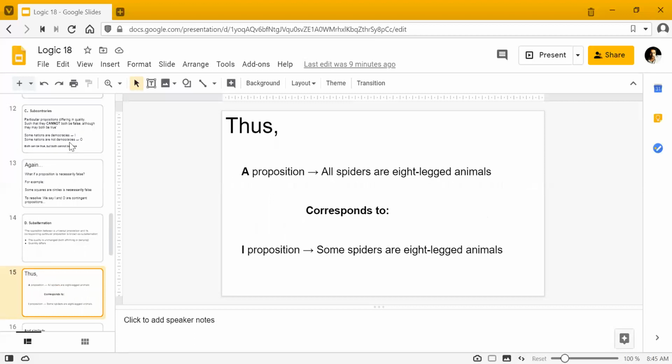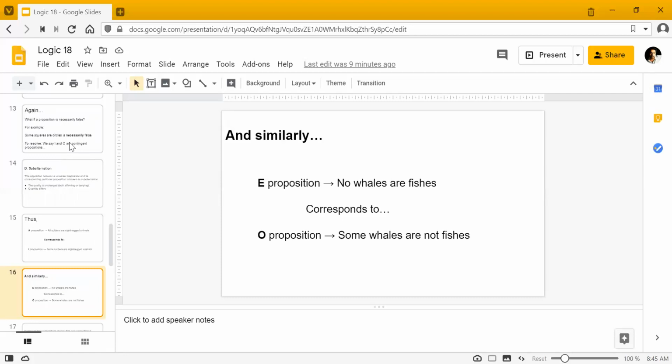So if you look at the A proposition, let's look at this example. All spiders are 8-legged animals. This corresponds to some spiders are 8-legged animals. Obviously, we have the same subject and the same predicate terms. That was the condition we said applies in opposition. Similarly, E and O propositions would be a case of subalternation. So no whales are fishes corresponds to some whales are not fishes, E and O.